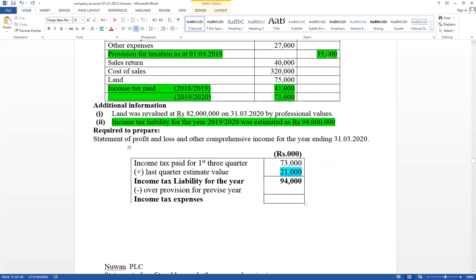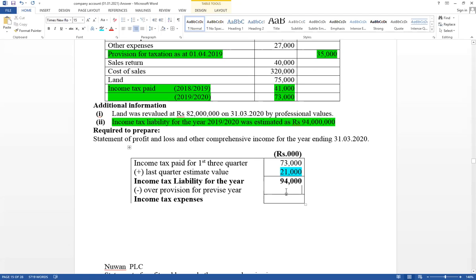And adjust the previous year gap. This is a provision for previous year. That value was considered as expense in the previous year, but actually paid for that equal 41,000. Think about under provision or over provision. Provision is given 35,000, but actually paid for that equal 41,000. Then see, the considered amount is less. Under provision. Here difference will be equal 6,000.